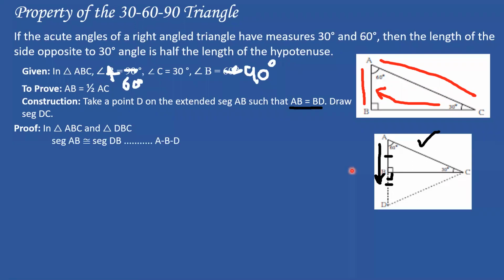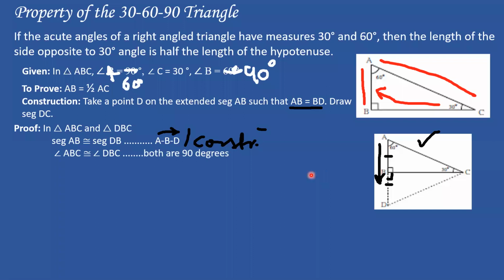First, as usual, we write segment AB is congruent to segment DB, A-B-D. Or you can also write construction over here. So now, people, when I say A-B-D, it means nothing but AB is extended to D. So A-B-D are points. Point AB is extended to point D. This is how you read it, A-B-D. Or you can also say construction. Hashtag construction.